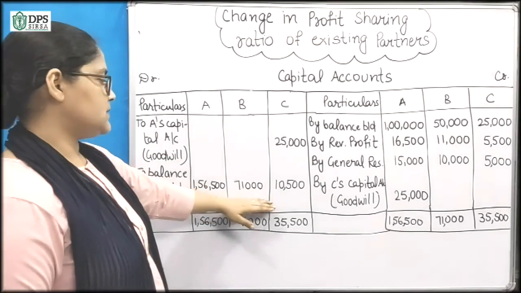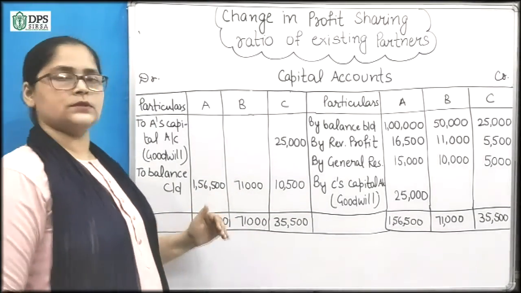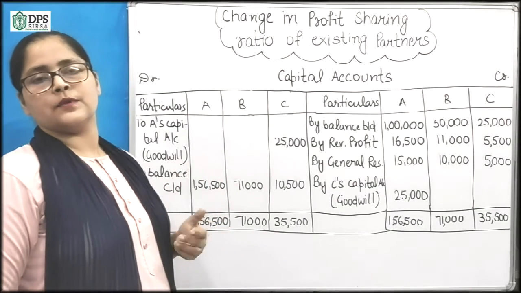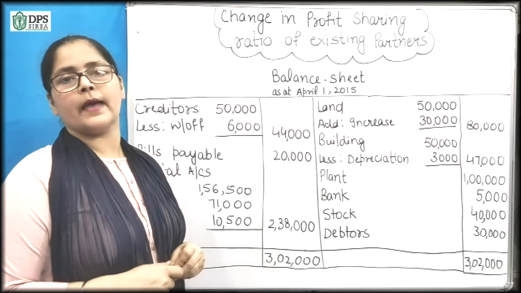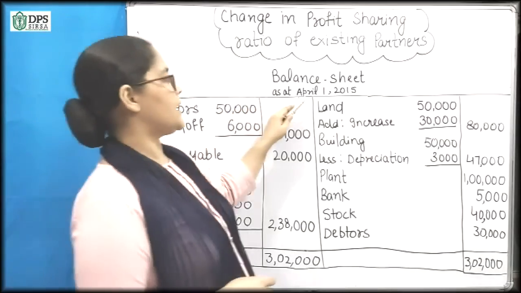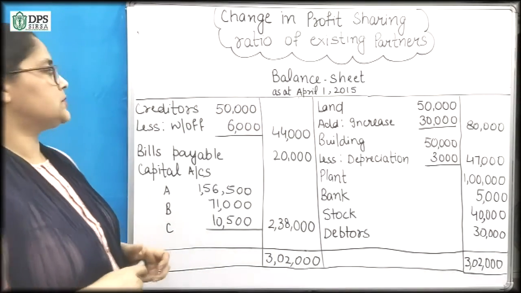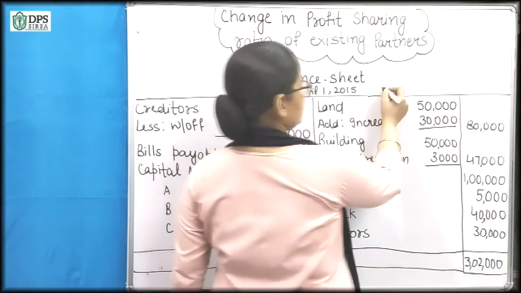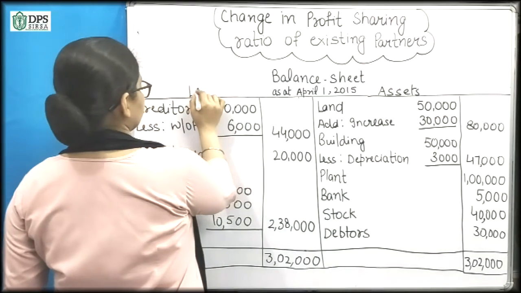So these balances will be transferred to the balance sheet and we will write down the balance sheet. All the assets and liabilities will be there. So let's start with the balance sheet. At last we will prepare the balance sheet as at April 1st, 2015. So it is the revised balance sheet. On the asset side you can write here assets and here liabilities.